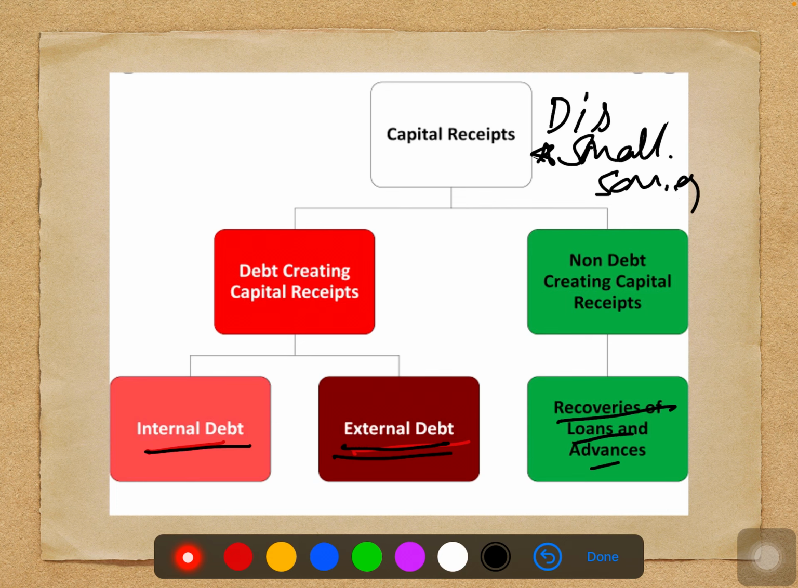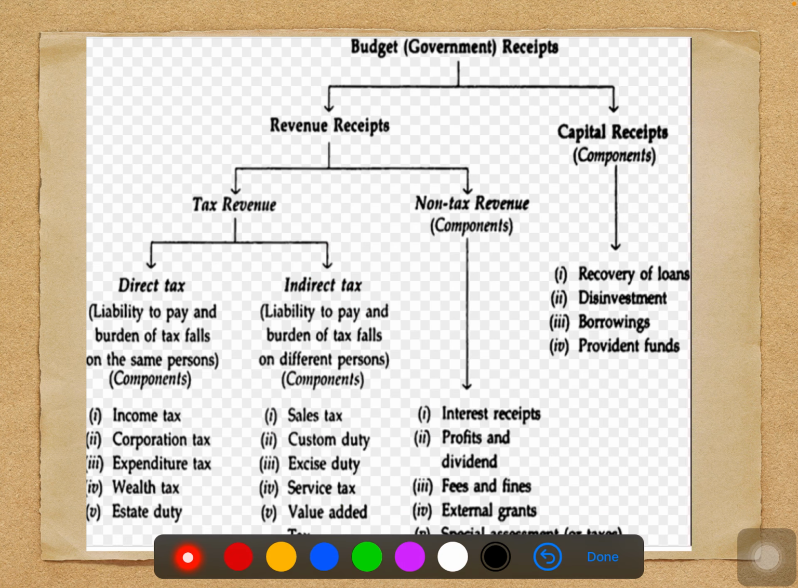Debt creating capital receipts, internal and external. Non-debt creating capital receipts, which are recovery of loans and advances, disinvestment and small savings. This is a complete chart of the budget receipts, revenue receipts and capital receipts. So in both you can see, under revenue receipts you have tax and non-tax revenue, and then the capital receipts.